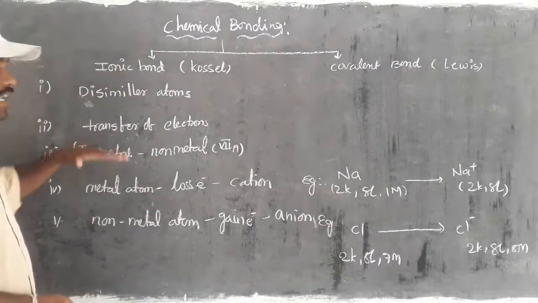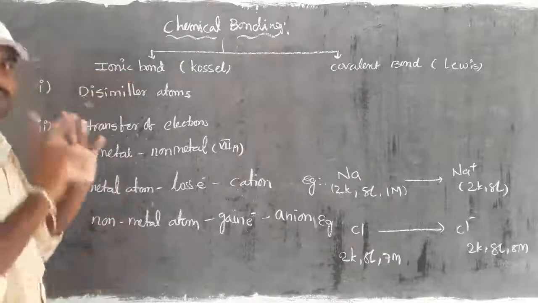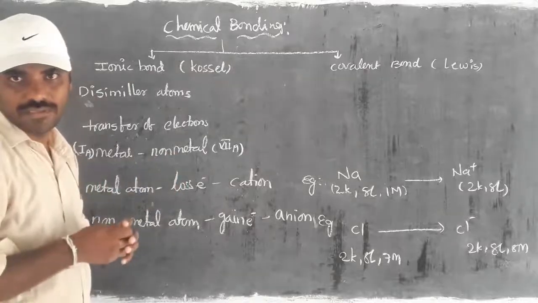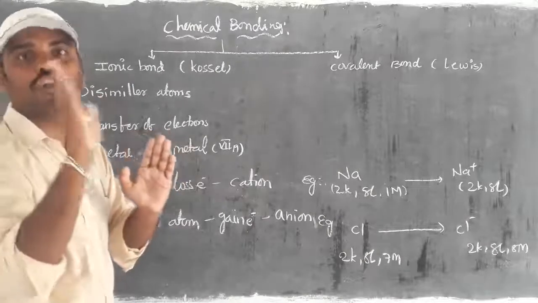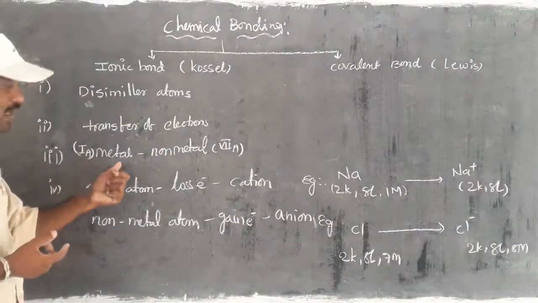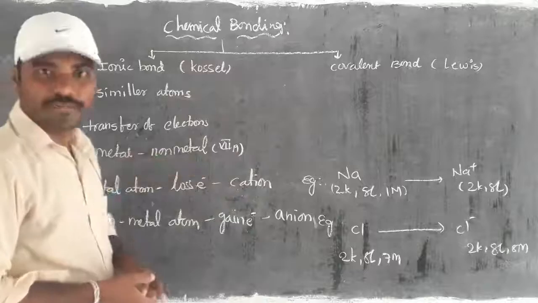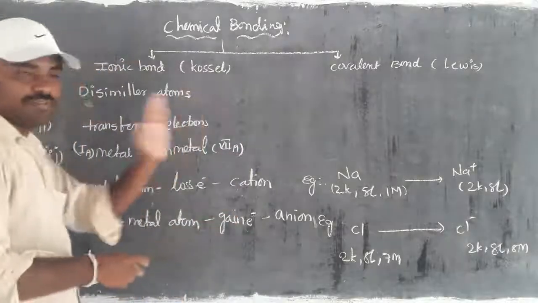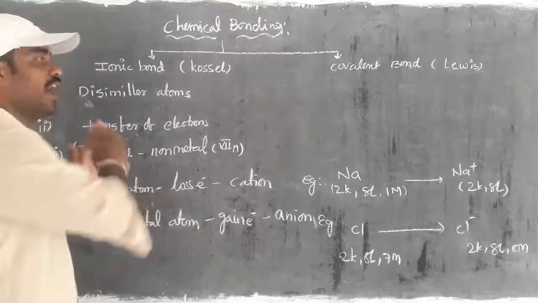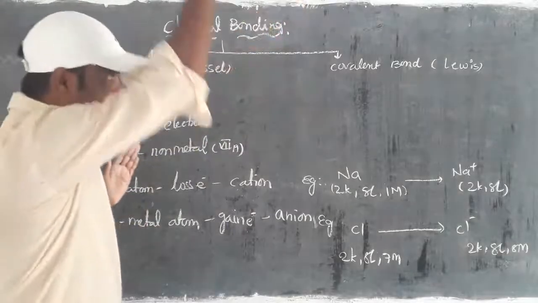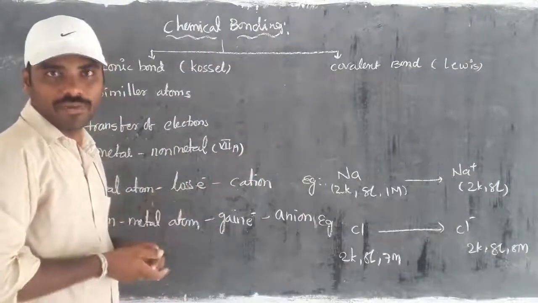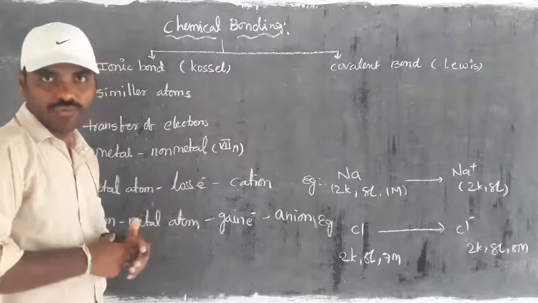Third, this particular ionic bond is basically formed between metal and non-metal atoms. One is a metal atom, another one is a non-metal atom. For example, the first group elements are completely metallic and the seventh group elements are completely non-metallic. We already saw this in the periodic table. Moving from left to right, the first group on the left side is highly metallic, and the last element in the seventh group is completely non-metal. Both are highly active, right?